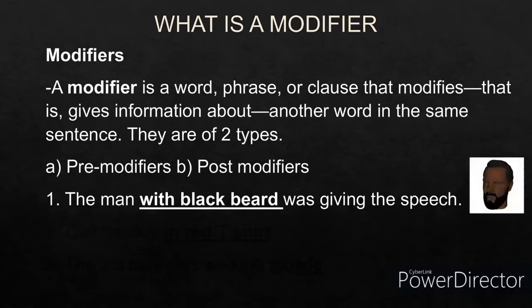Example number one: the man with black beard was giving the speech. So, with black beard is the modifier. Why is it a modifier? Because it describes the man. Which man? The man with black beard. So, with black beard is the modifier here.